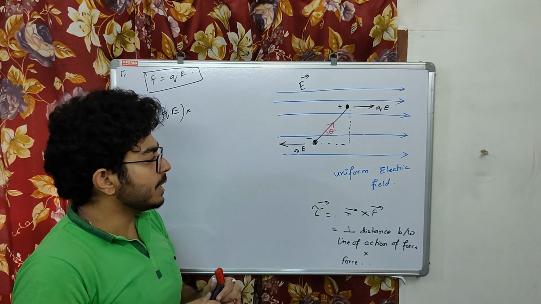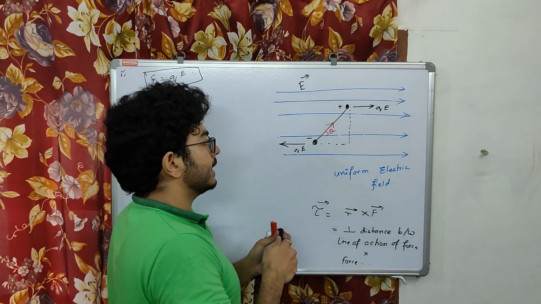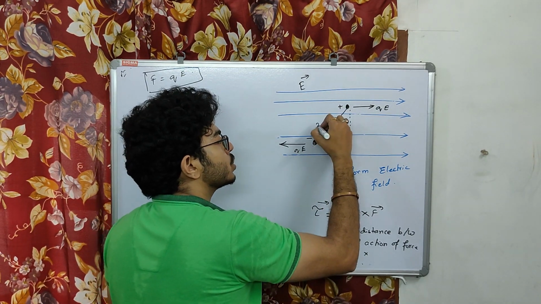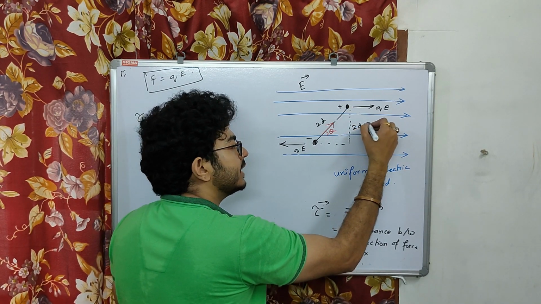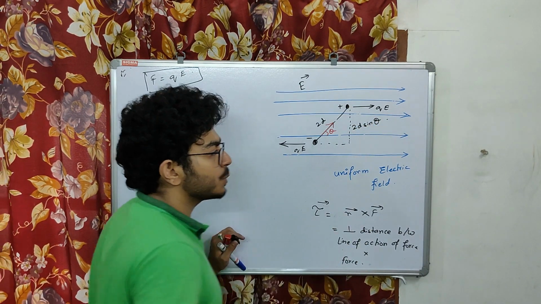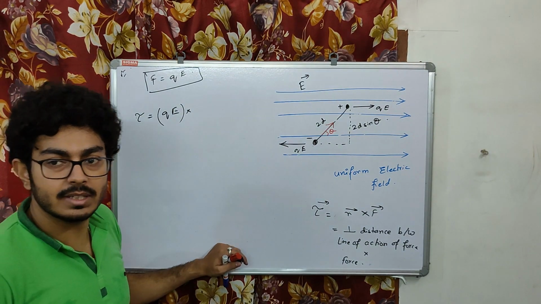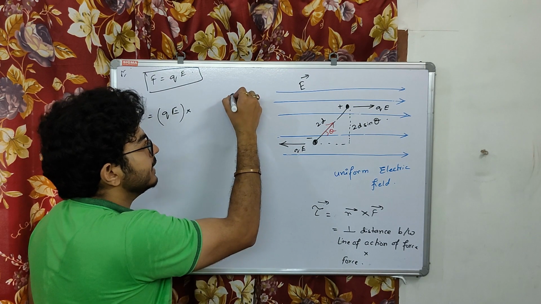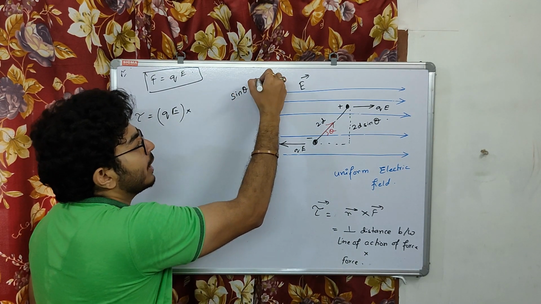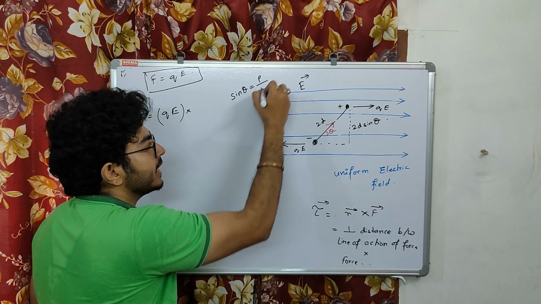If this is the perpendicular distance and the distance between the dipole charges is 2d, we can say this portion is 2d sine theta, the perpendicular distance. How does this perpendicular distance come? Sine theta is equal to perpendicular by hypotenuse.